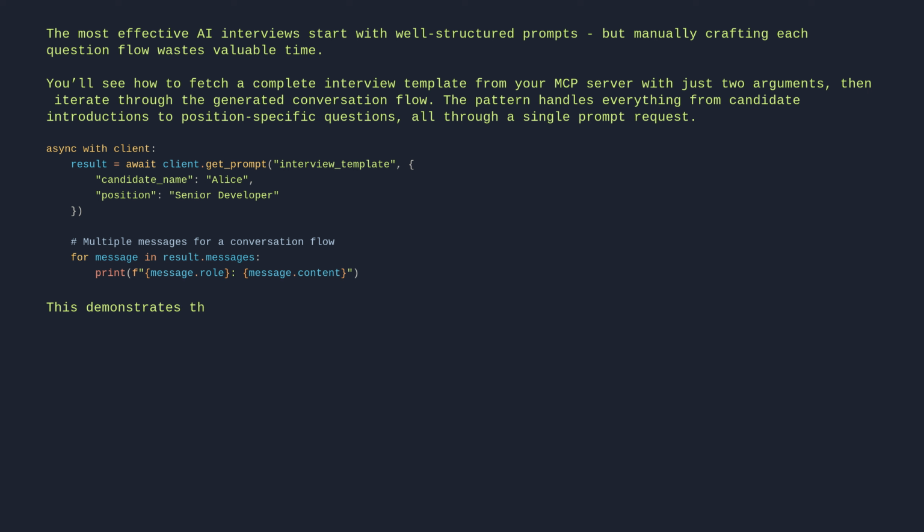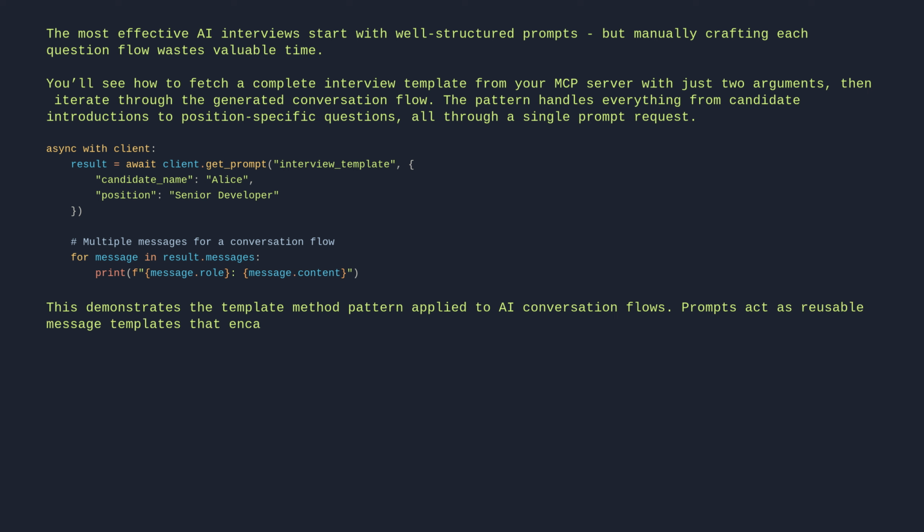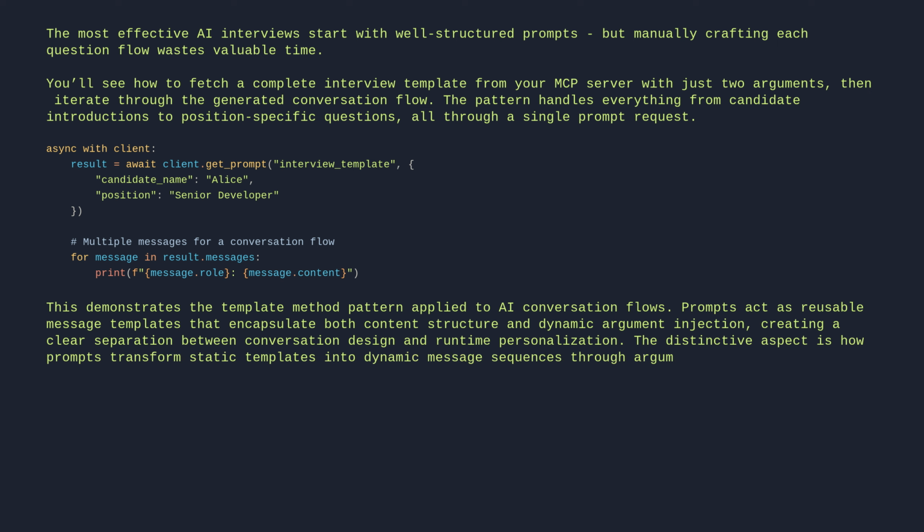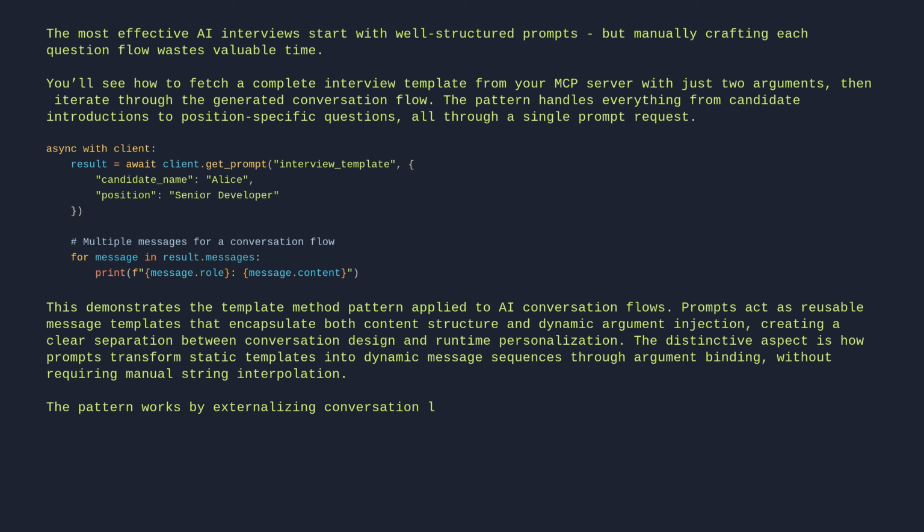This demonstrates the template method pattern applied to AI conversation flows. Prompts act as reusable message templates that encapsulate both content structure and dynamic argument injection, creating a clear separation between conversation design and runtime personalization. The distinctive aspect is how prompts transform static templates into dynamic message sequences through argument binding, without requiring manual string interpolation. The pattern works by externalizing conversation logic into named templates that accept typed arguments.